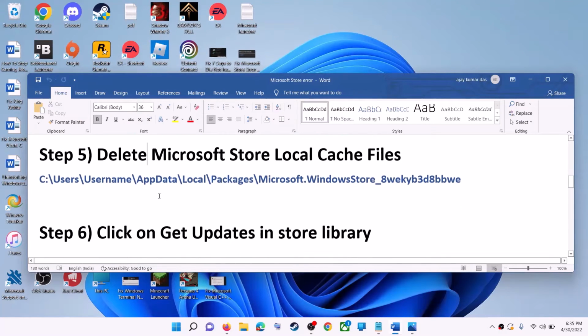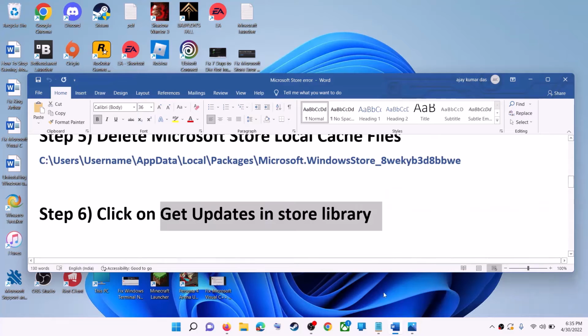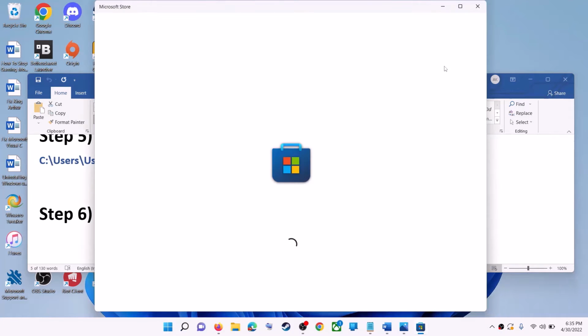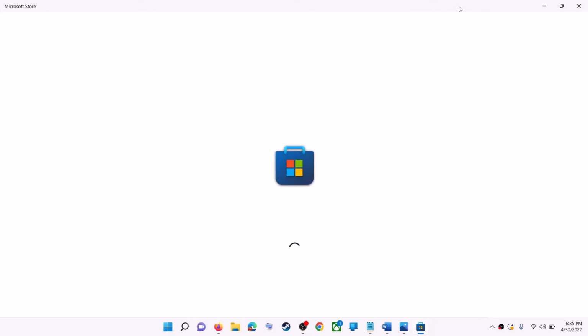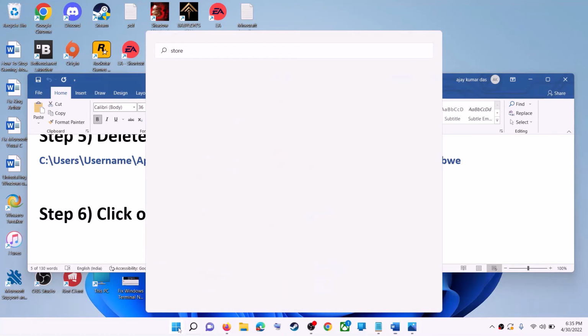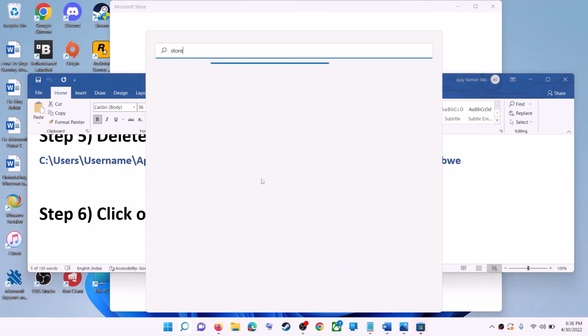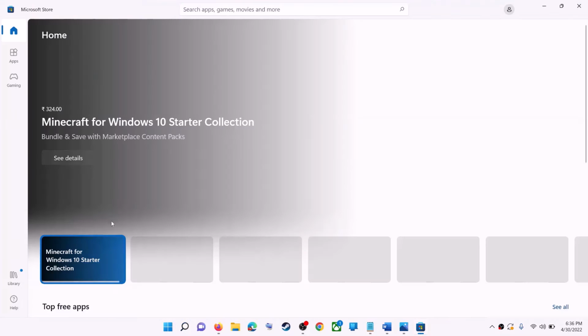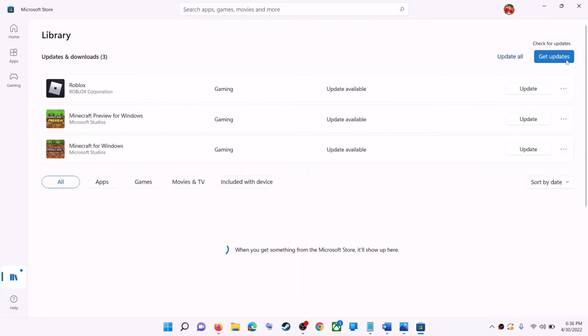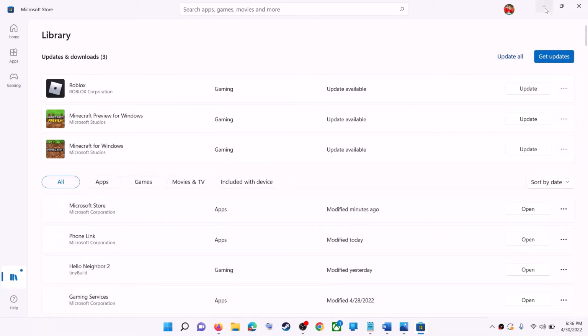Now the next step is to click on get updates in store library. So open Microsoft Store on your computer. Now on the bottom left here you can see library options. So click on library. And on the top right here you can see Get Updates option. So click on Get Updates, and once all the updates are installed, try to use Microsoft Store.